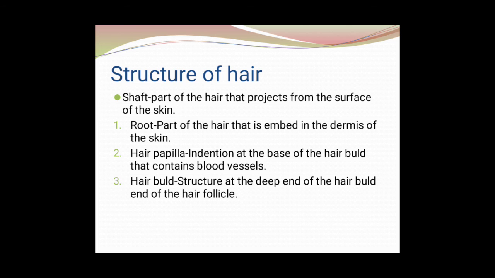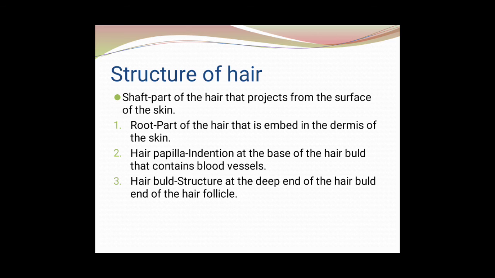Structure of the hair. Shaft. Part of the hair that projects from the surface of the skin. Root. Part of the hair that is embedded in the dermis of the skin. Hair papilla. Indentation at the base of the hair bulb that connects the blood vessels.